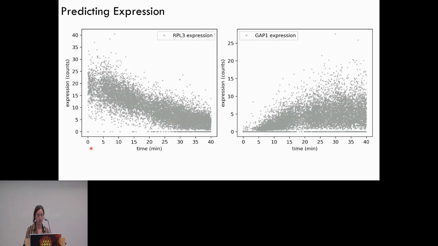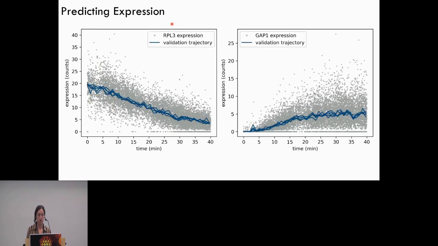And I arranged the cells into trajectories of 40 minutes, sampling these cells 1 minute apart. But if we look at this data set, let's say this is my initial expression at time 0, then if I go to the expression at minute 1, I could make a trajectory that goes from up here to down here and then up and down. And that was really challenging for the neural ODE to learn on. So to overcome this challenge, I took the mean of 20 trajectories to give the model a chance to learn on a smoother data set. And this proved to be quite useful for the model.